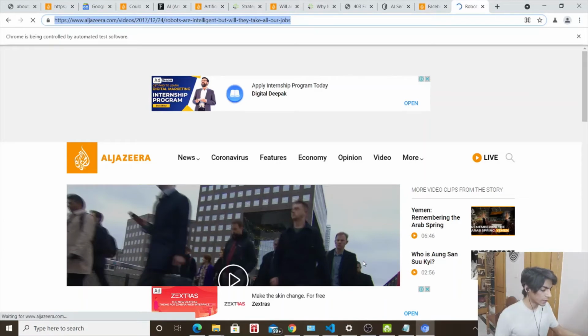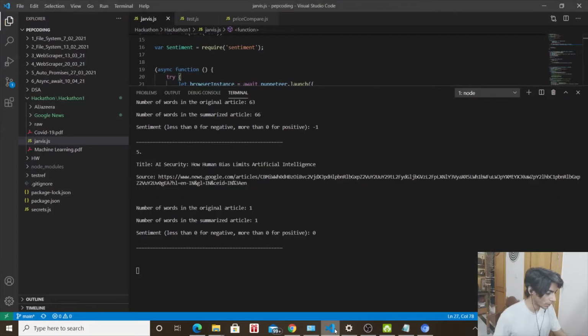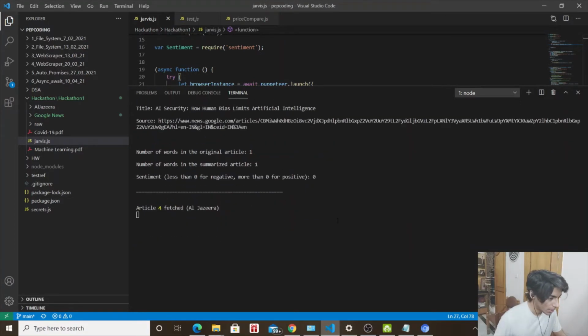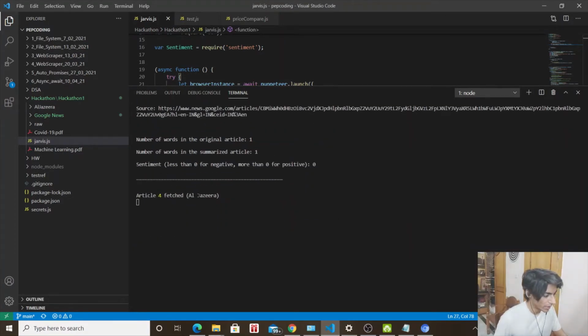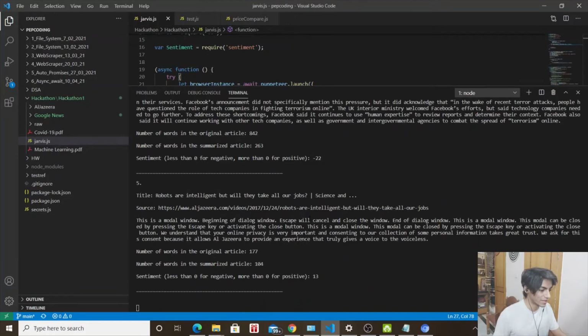Basically, the aim of this project is to save time. So instead of reading all these 10 articles by opening them one by one manually and searching for them, I just enter a simple query. I get a PDF, which we will hopefully see in a moment. And right, Al Jazeera article 4 is fetched, and so is article 5. Great. So it looks like our code might be completed.